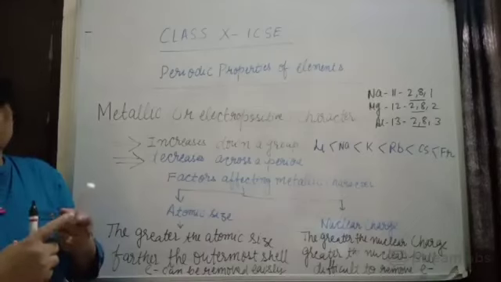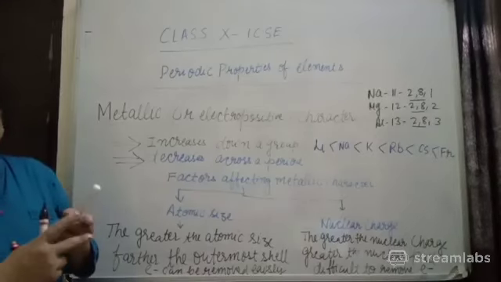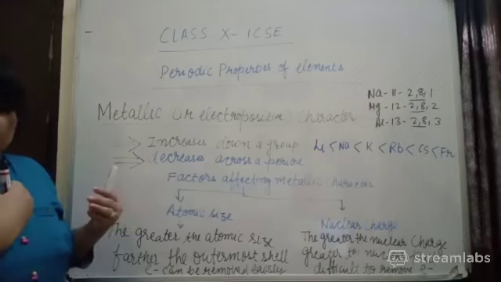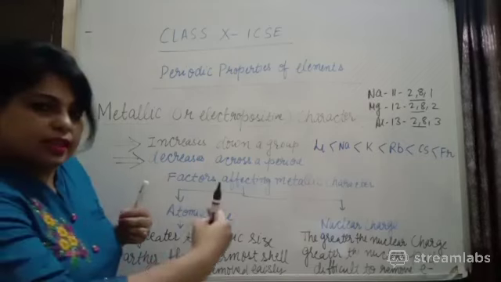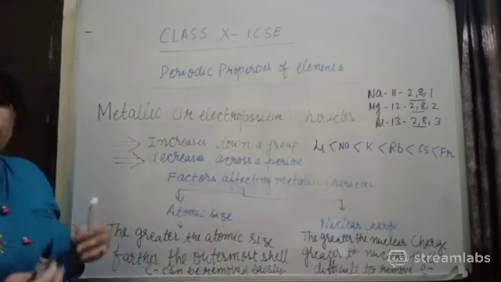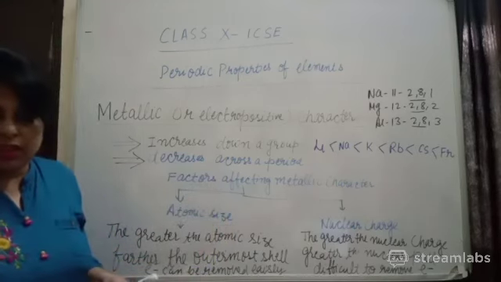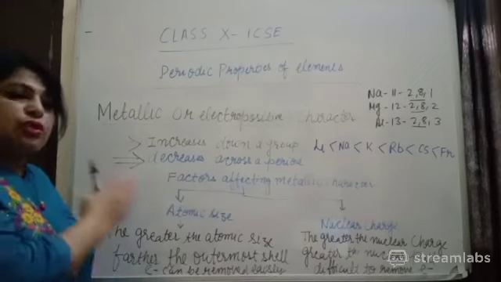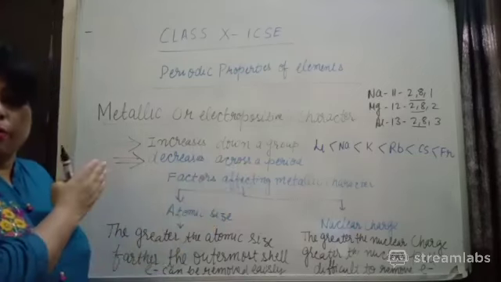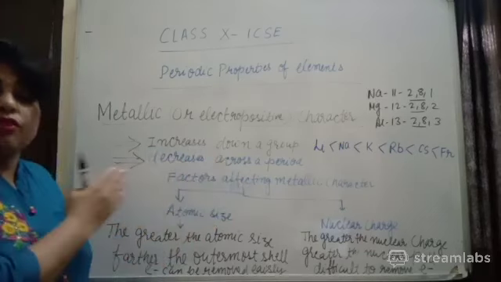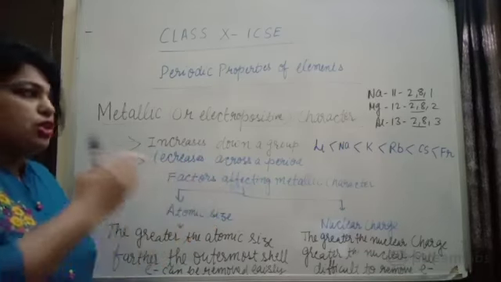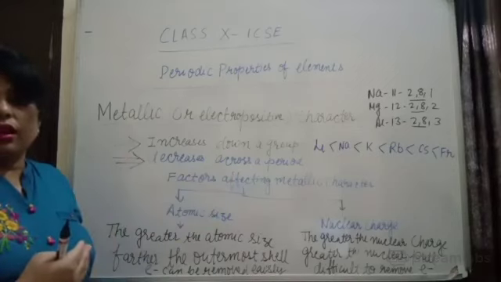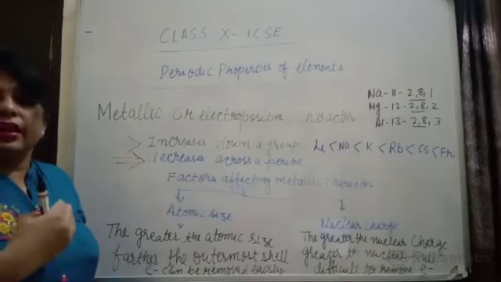So it requires energy for the first electron, also the second, also the third. So you will see that if the number of valence electrons is increasing, what is going to happen? They require more ionization potential. They require more energy to lose. So that's why when you move from left to right across a period, since atomic number is increasing, valence electrons are increasing, so it will be very difficult to lose electron, and as a result metallic character decreases.